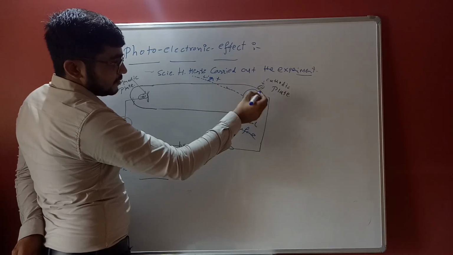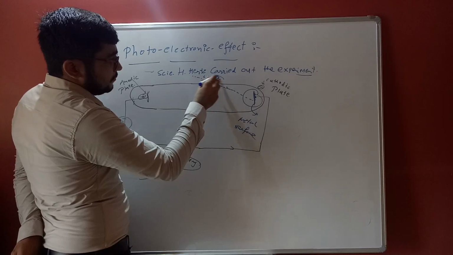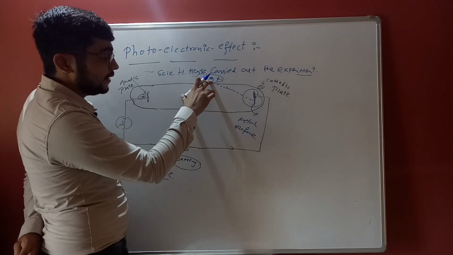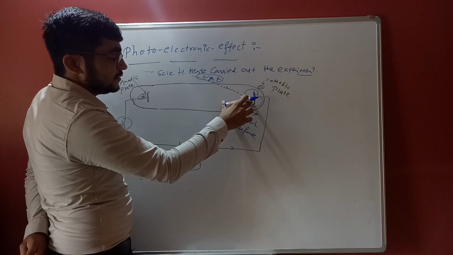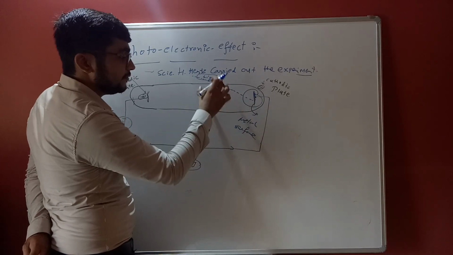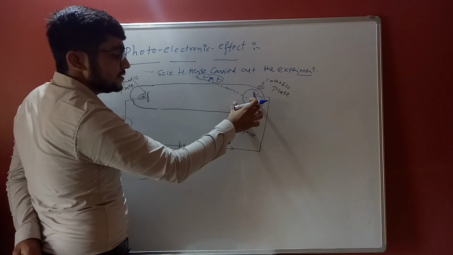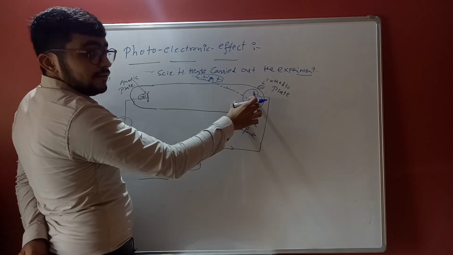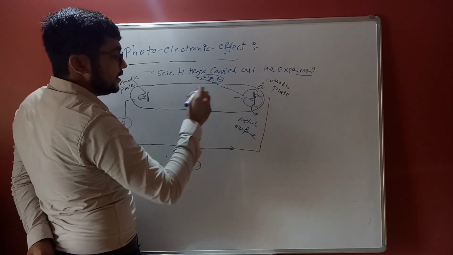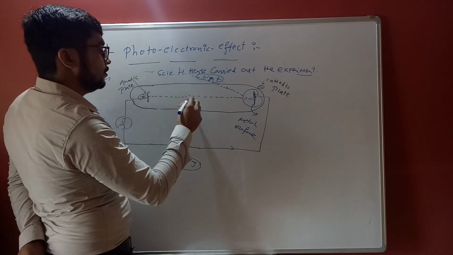When electrons strike this atomic surface and light of specific wavelength strikes it, both rates are exactly the same. It means that the moment light strikes the atomic surface, electrons are ejected, and these are the electron flows.